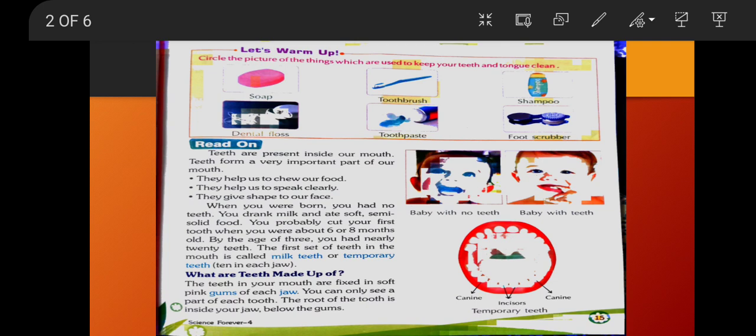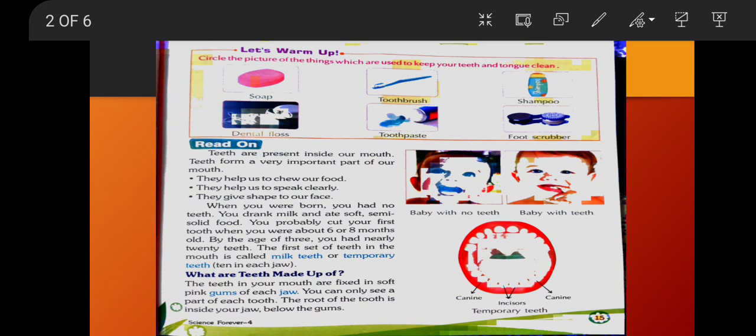Teeth are very important because they help us in many ways. They are helping us to speak clearly. They are helping us to chew our food. They are helping us to give shape to our face. As you see the face of a young child or an older person and a young man, you can easily find their face shape depends on the teeth. So teeth give our face a shape.